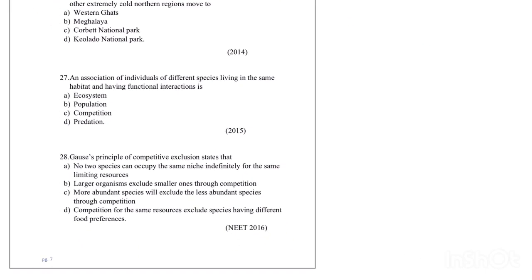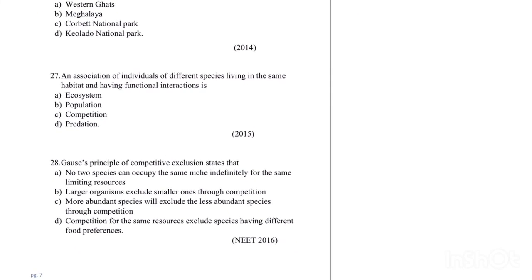An association of individuals of different species living in the same habitat and having functional interactions is... So observe the question: association of individuals of different species living together in the same habitat. The correct answer is not ecosystem, not population, not competition, and not predation.